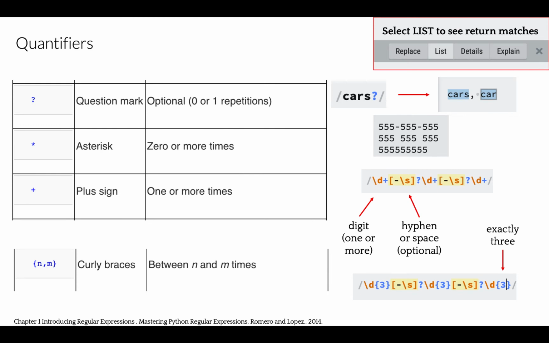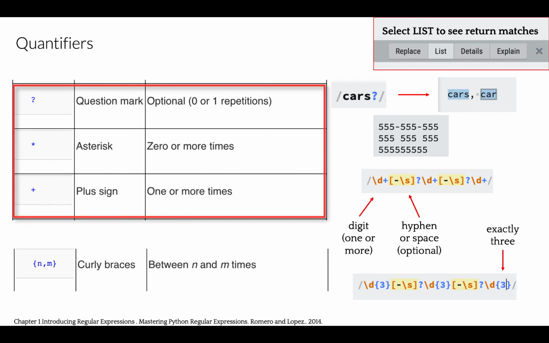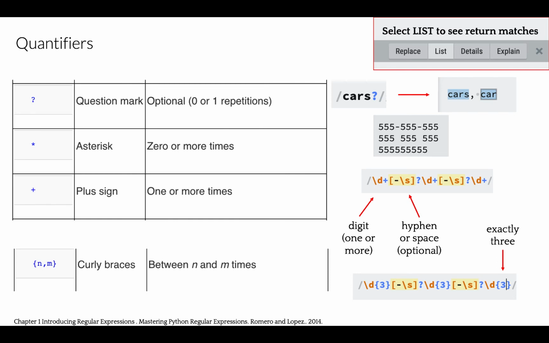So far, we have learned how to define a single character. Now we need to define how a character set can be repeated. We have three basic quantifiers: the question mark, plus sign, and the asterisk. Question mark can be used to match the word car and its plural form cars. You notice we have a question mark after S. Alright, how about this problem?